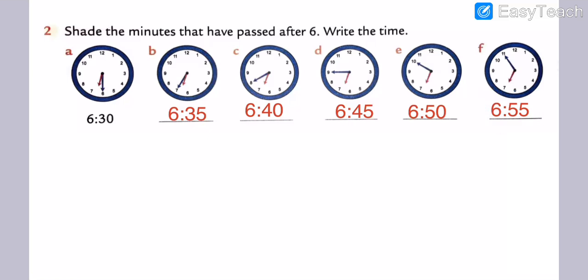So this is exercise number 10A, question number 2. Set the minutes that have passed after 6. Write the time for questions A, B, C, D, E, F. We have done these. Got my points, my dear students? I hope you all understood. Note down all these answers, A, B, C, D, E, F.